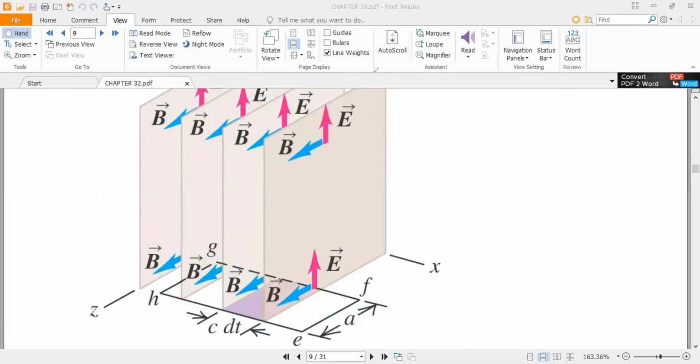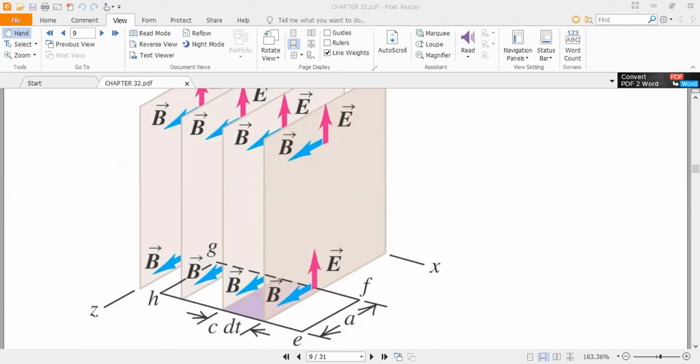So if you view, the electric field is upward, and a magnetic field is coming out of the screen. So we can draw the electric field in this direction if you see from the top, and a magnetic field will look like these dots. So like dots, magnetic field is coming out of the screen.